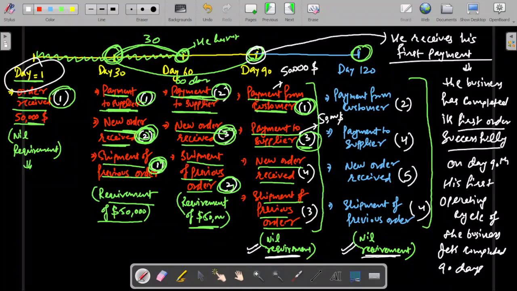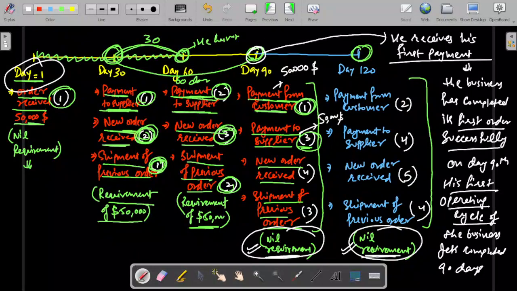As and when the first operating cycle gets completed, there is no more working capital requirement. Whatever you may be projecting on 150th day, 180th day, there shall not be any further working capital requirement post that cycle. Okay.